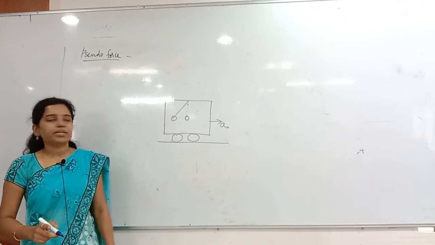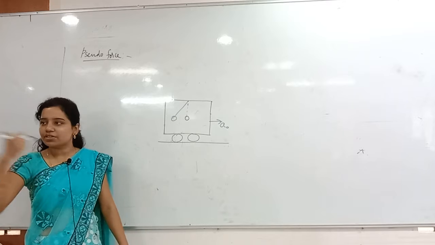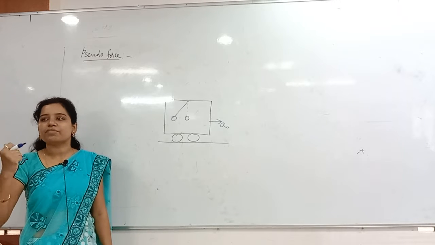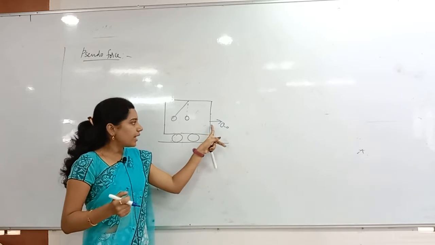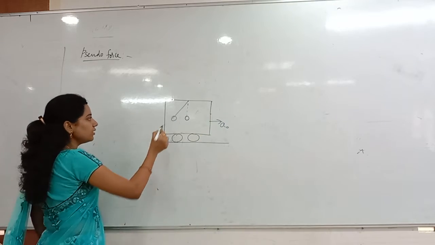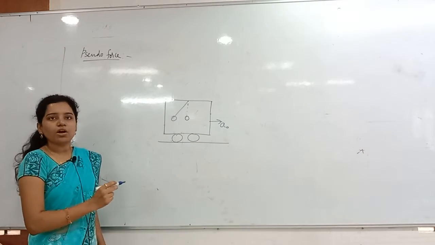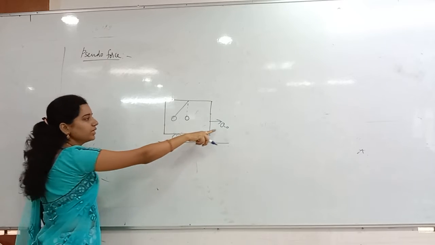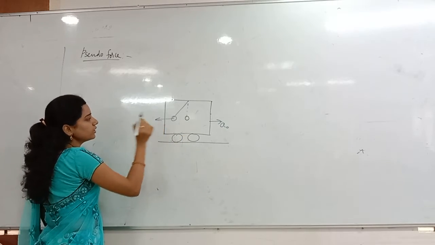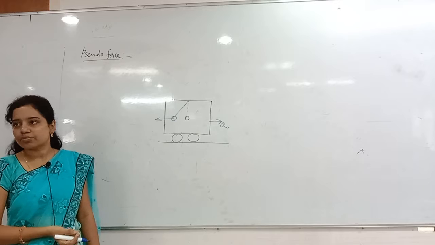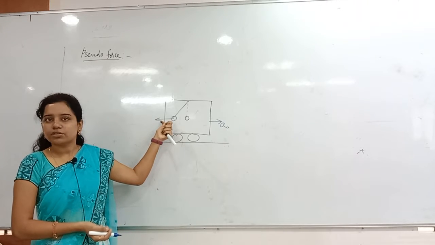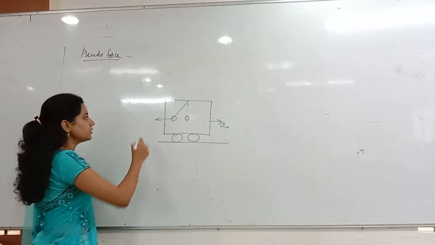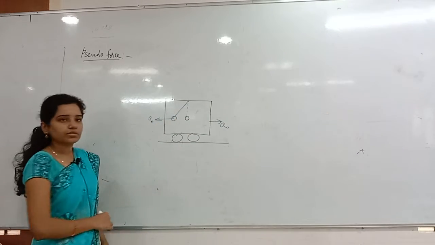Whenever accelerating, it cannot be in the middle. Obviously, it will come backwards. By which force will it come backwards? Pseudo force. So now here acceleration is a0, so how will the pseudo force act? I said opposite to the applied force. Here a0 is there, so in this direction minus a0. I have given the minus by the direction itself, of course. You understand, right? So that minus a0 is acting in this direction.